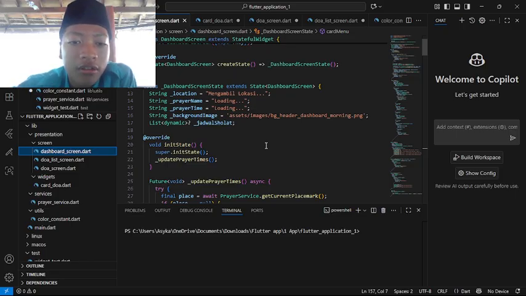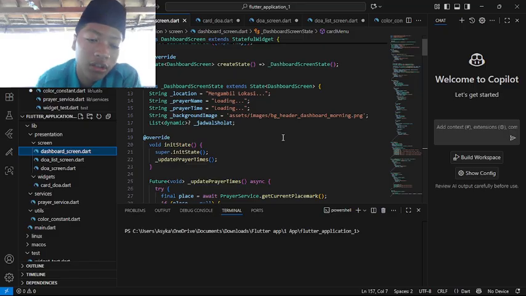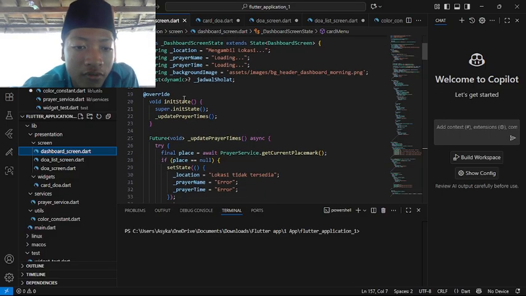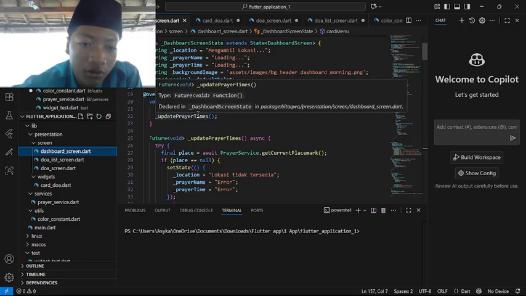And for the string background image, it was header background morning, but we are still not taking the hour. This dynamic jadwal sholat, so later on the list will become dynamic and show the jadwal sholat. Alright, this is for doing the program.